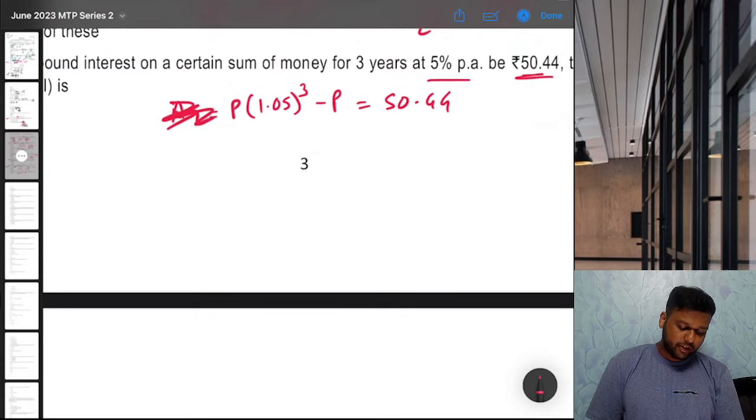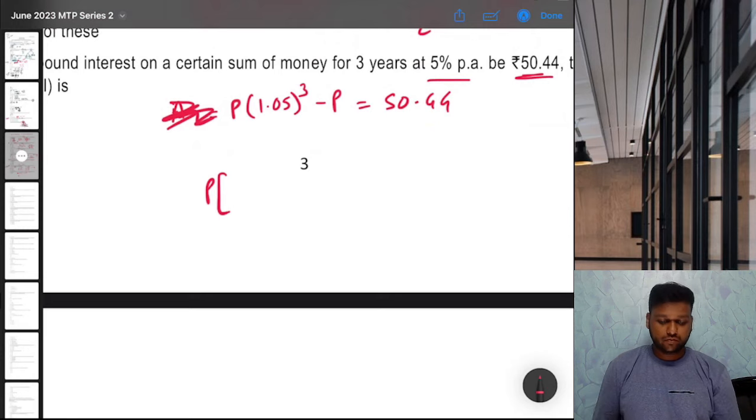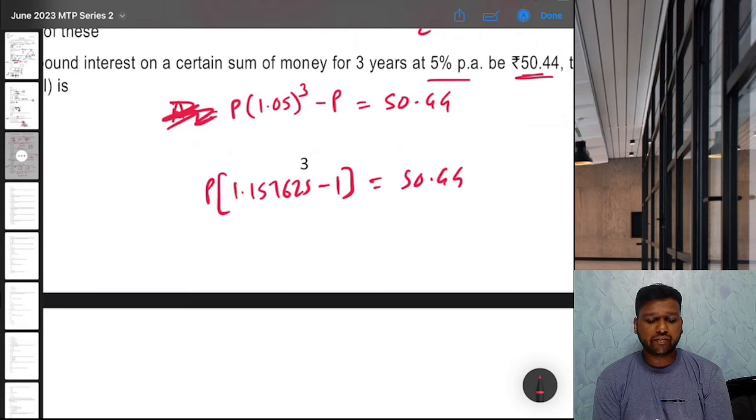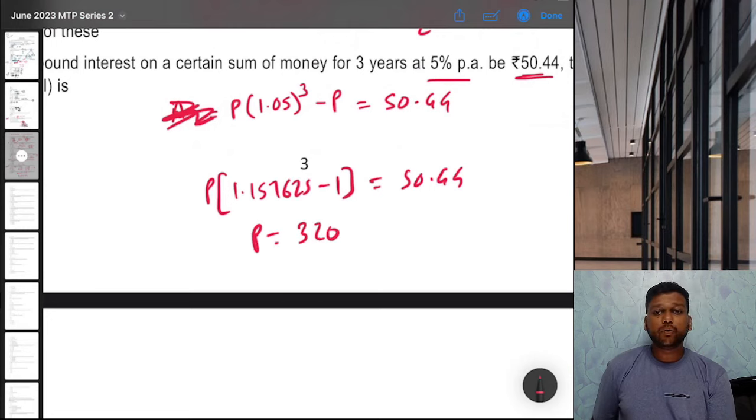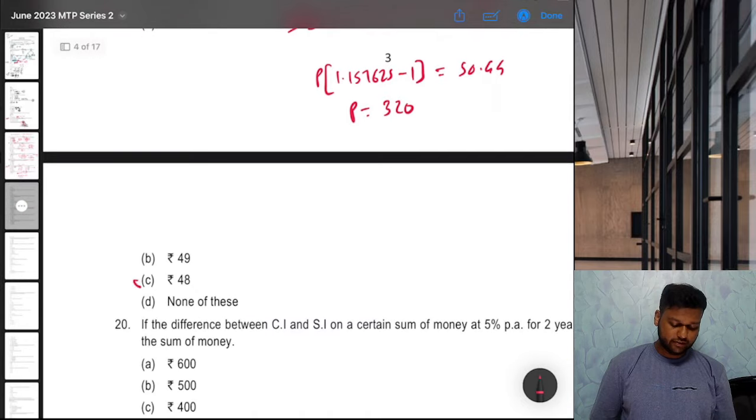So if I take P common, 1.05 raised to 3 is how much? 1.157625. No need to write it, just visualize it. It will be 1.157625 minus 1 is equal to 50.44. So this we have to divide, right? So 50.44 divided by 0.157625. That gives you 320. So 320 rupees. What will be simple interest? 320 into 3 into 5%. That is 48 rupees. Option C.